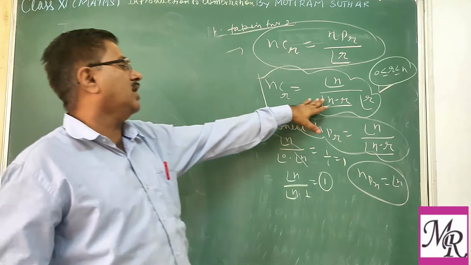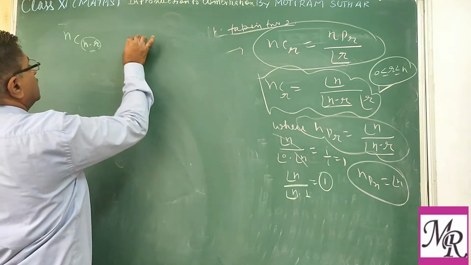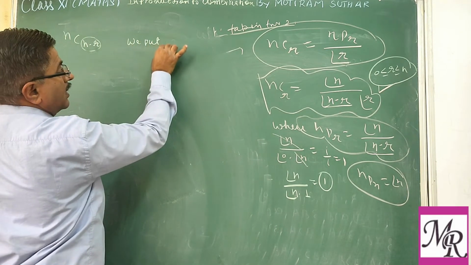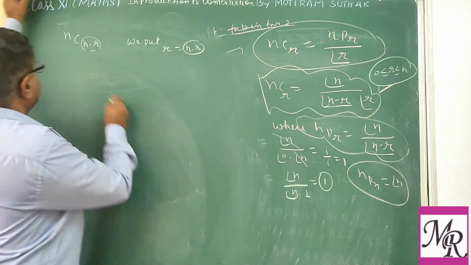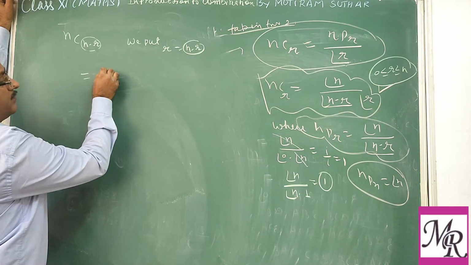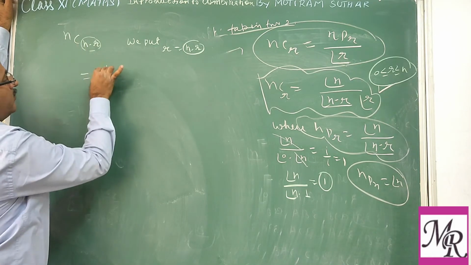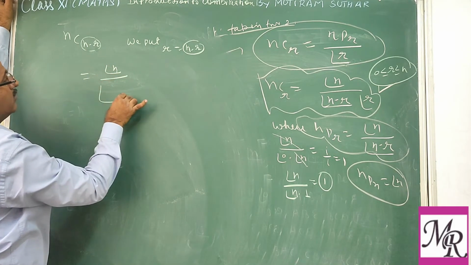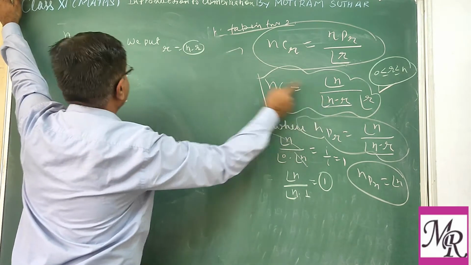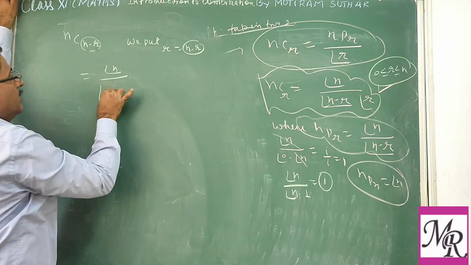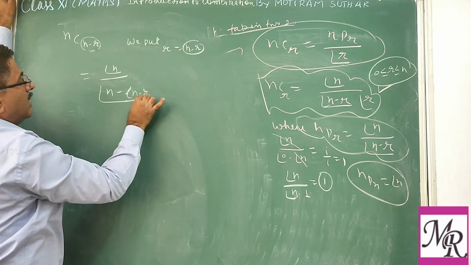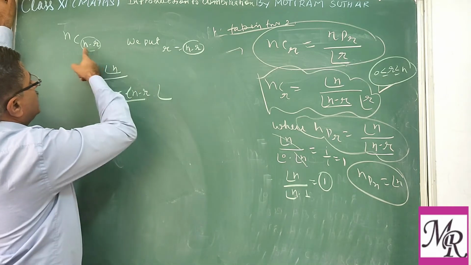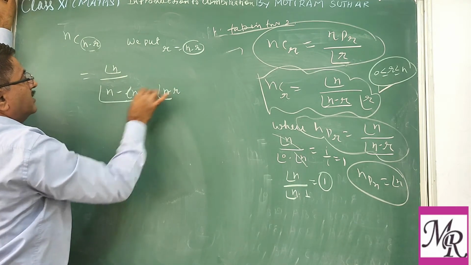So using this formula we put r as n minus r. So what we get? Factorial n upon factorial n minus (n minus r), which is factorial r, into factorial n minus r, here r is replaced by n minus r.